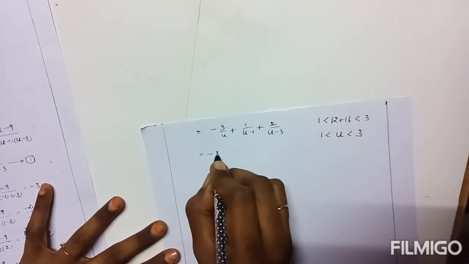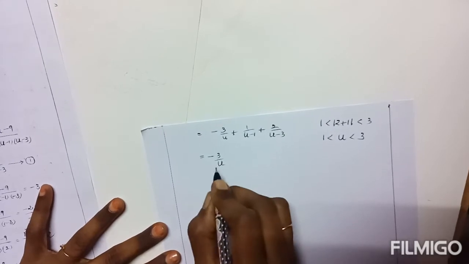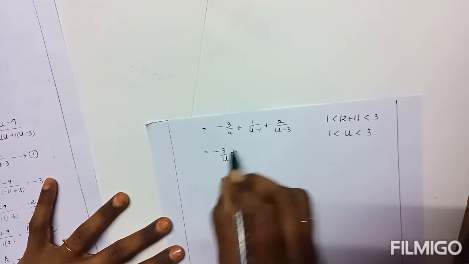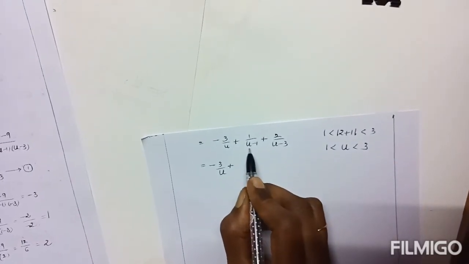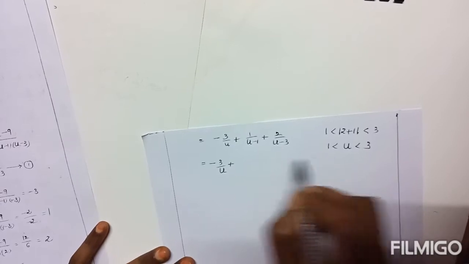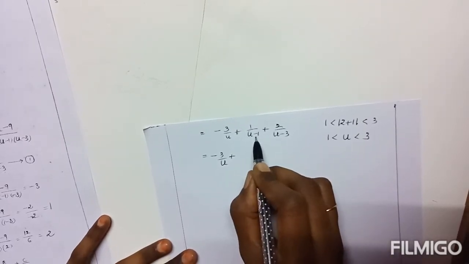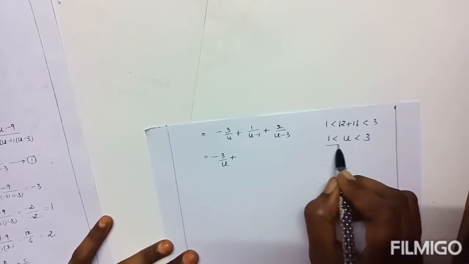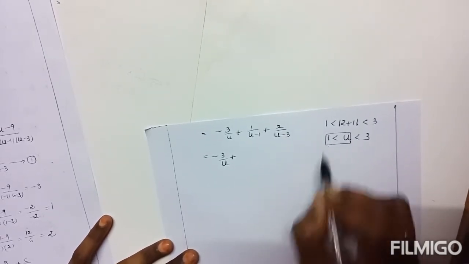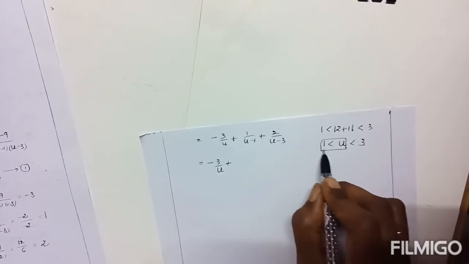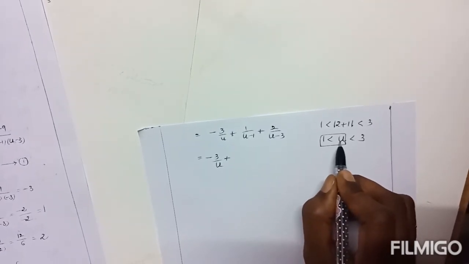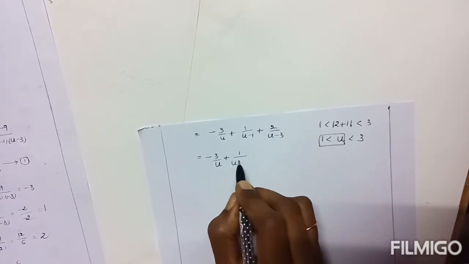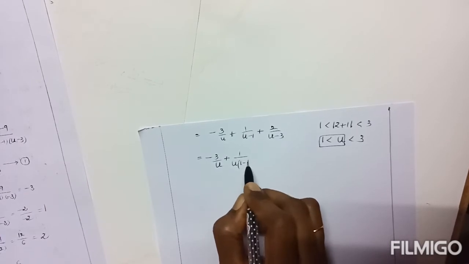That equals −3/u. Here there is only a single term, no need to expand this one. Write it as it is, plus here, first before going to expand this one, use the given condition. Here how many terms? Two terms. Out of two, one is u, another one is 1. Use this relation only. Out of two terms which one is greater? u is greater. So first take out the greater term as common: u as common, then 1 − 1/u.